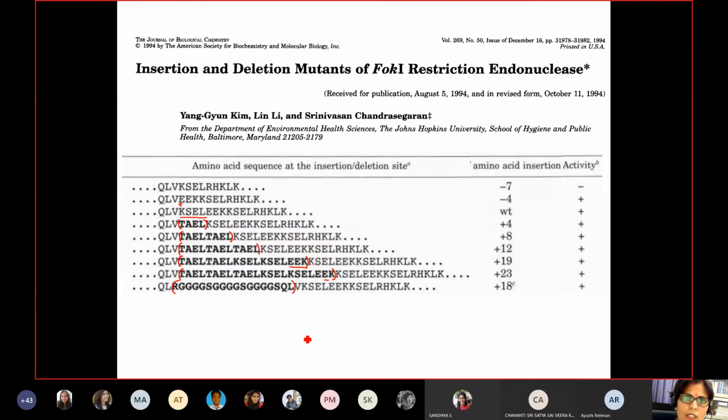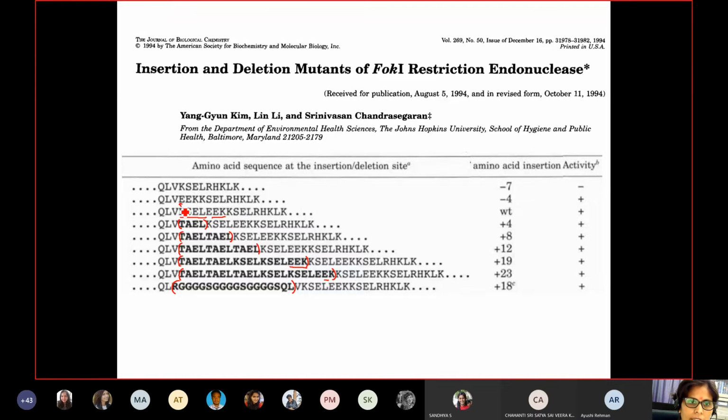And then the third one, what we saw, insertion and deletion mutants of the FokI restriction enzyme. This is the linker domain they are talking about, and they either deleted some of the portion. For example, this is the wild type linker domain. You have the KSEL site and EEK site prominently in this linker.